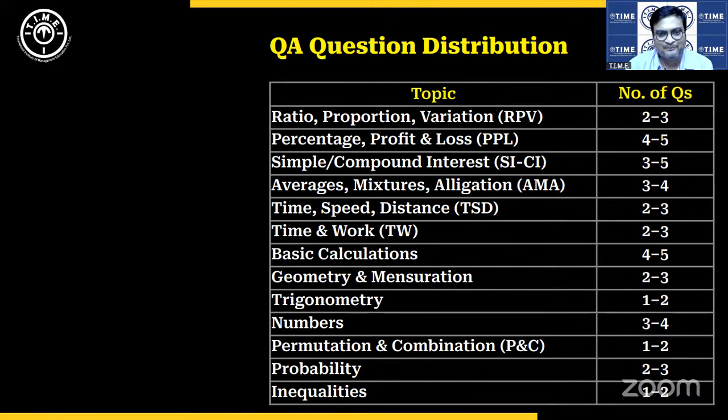90 seconds. There were questions from ratio, a good number of questions from ratio, average, mixture and allegation have also come up. TSD, there were quite a few. There were many questions on boats and streams. I think 2 questions on boats and streams were asked. Overall TSD were 3 questions. Time and work were around 2 to 3 questions. Very, very basic level questions again.